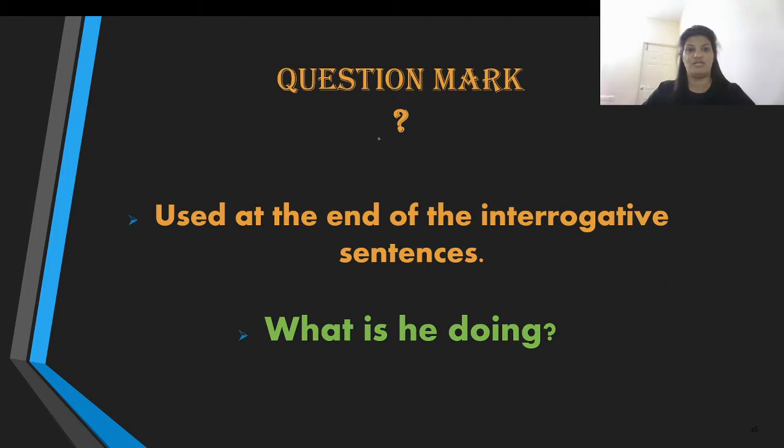Now let us move to the next one, which is a question mark. A question mark is used at the end of an interrogative statement. What is an interrogative statement? An interrogative statement is a sentence which demands an answer in return or asks a question, like, what is he doing? So to show that you need an answer in return, you use a question mark at the end like this. So that's another punctuation mark that we have.